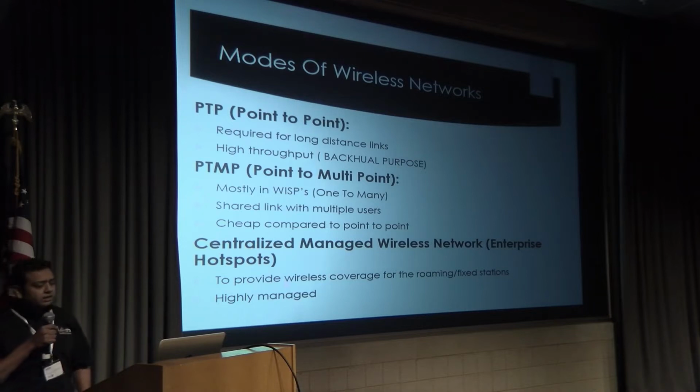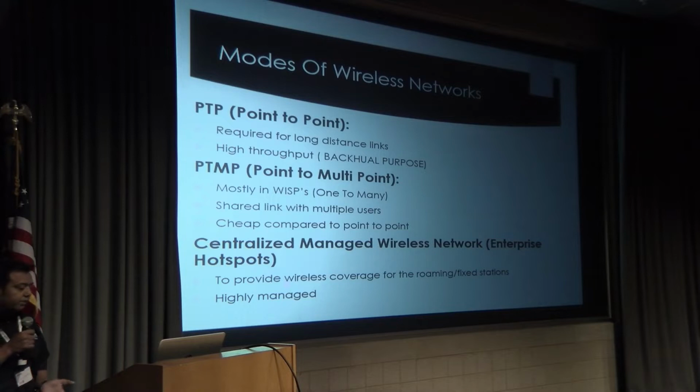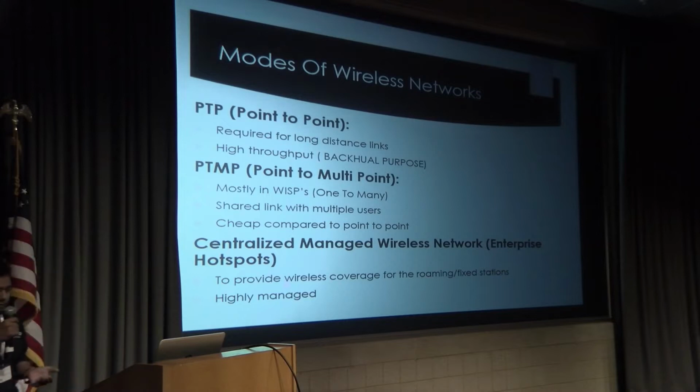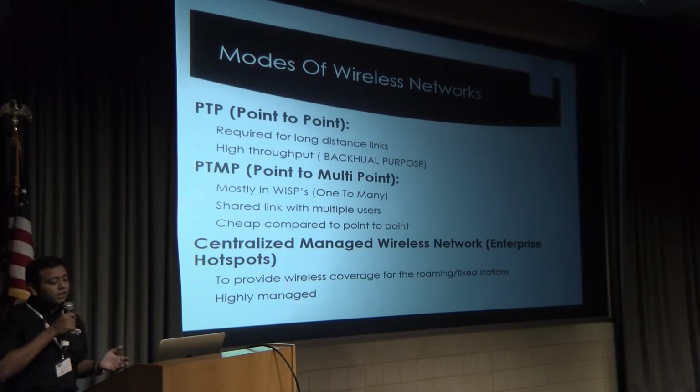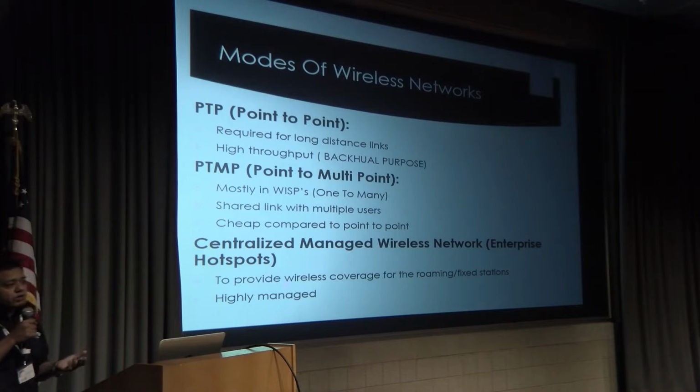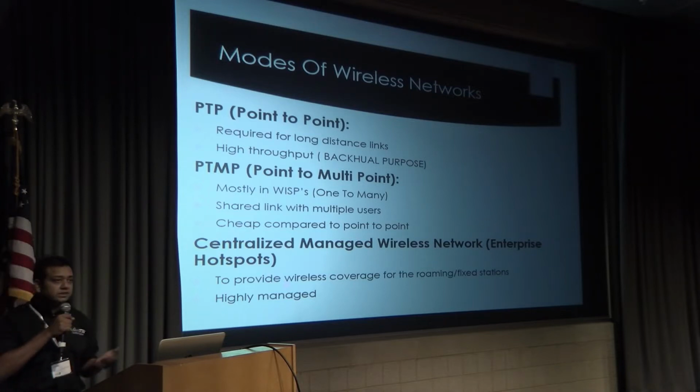The main modes of wireless mostly used in applications are point-to-point and point-to-multipoint. Point-to-point is used in long-distance links, and if we need very high throughput over a long or short distance, or in an area with a lot of interference, we always prefer point-to-point links.